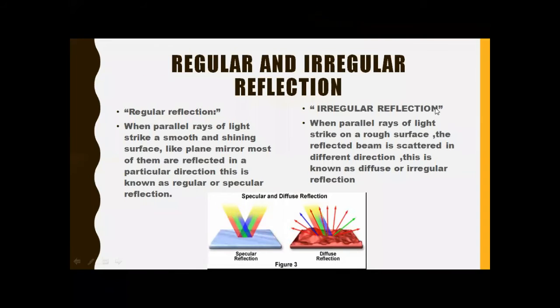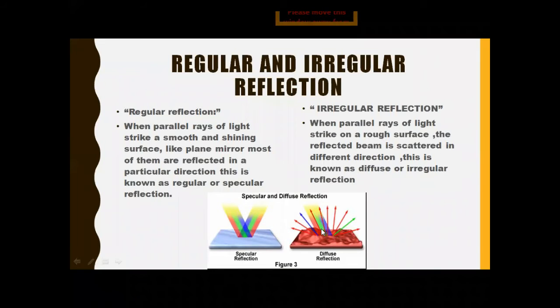Okay, now the irregular reflection. In an irregular reflection, parallel rays of light strike a rough surface. Do remember that a rough surface is the main thing which is necessary for, or responsible for, irregular reflection. So, when a parallel beam of light strikes a rough surface, the reflected beam is scattered in different directions.